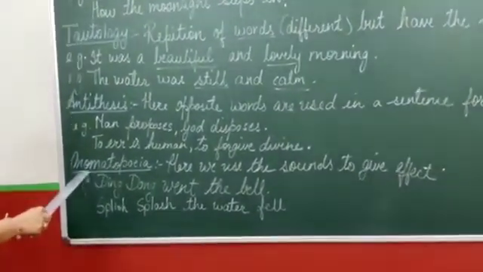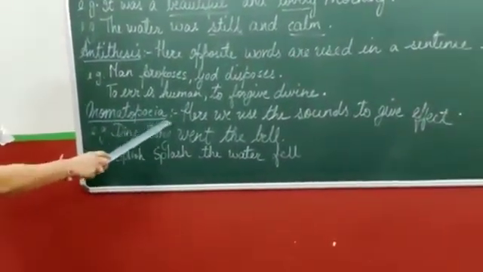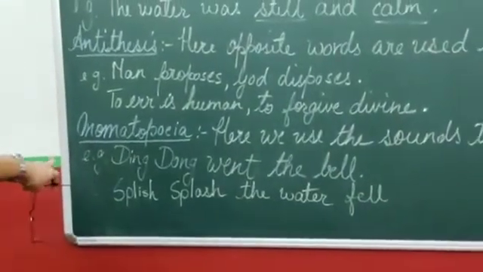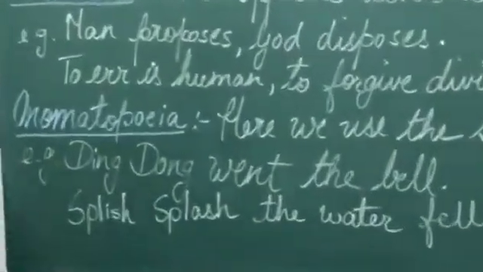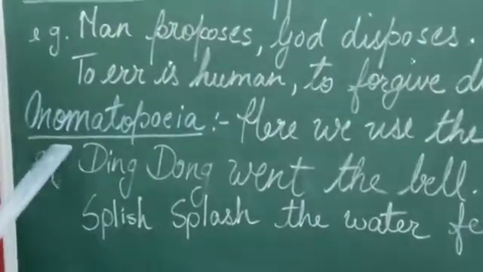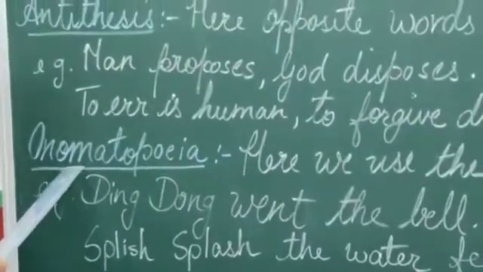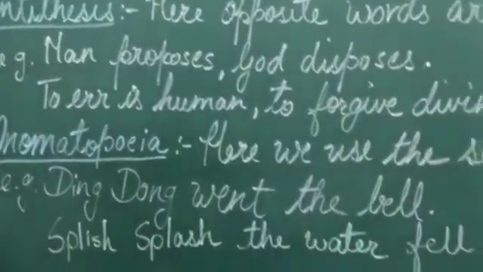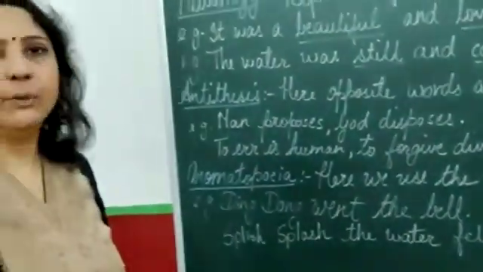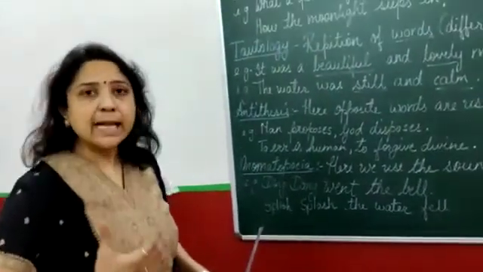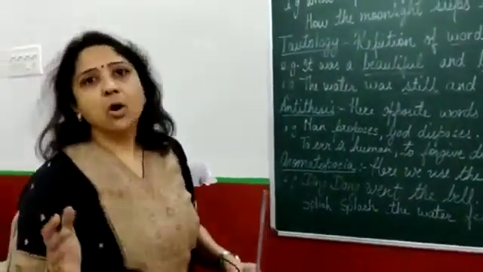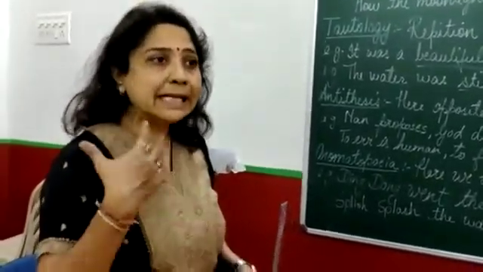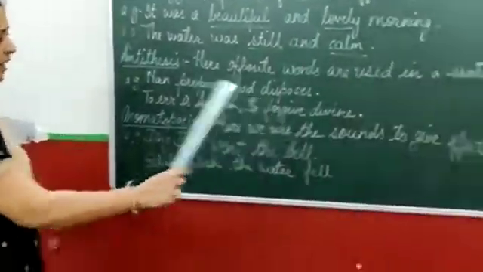Look at the spelling. Onomatopoeia, which is spelled poia, but we say onomatopoeia. Be very careful about the spelling. You can't make mistakes in writing the spelling. So be careful about the spelling. Here we use sounds. Like when you hear thud, thud, she was walking so fast. So the sounds. Ding dong went the bell. So here ding dong is onomatopoeia. The sounds are used to give effect to the sentence.